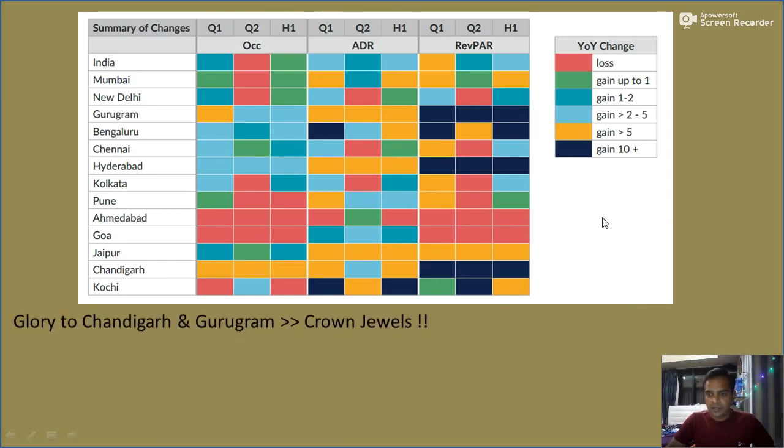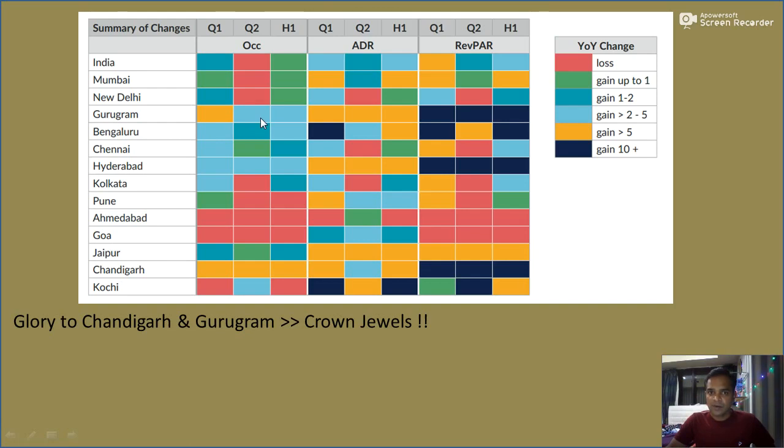Starting with the crown jewels, they were Chandigarh and Gurugram, though Chandigarh was on a lower base. And if you can see here, Gurugram in fact had a better than 5% in Q1, which weakened a bit to between 2 to 5% in Q2.